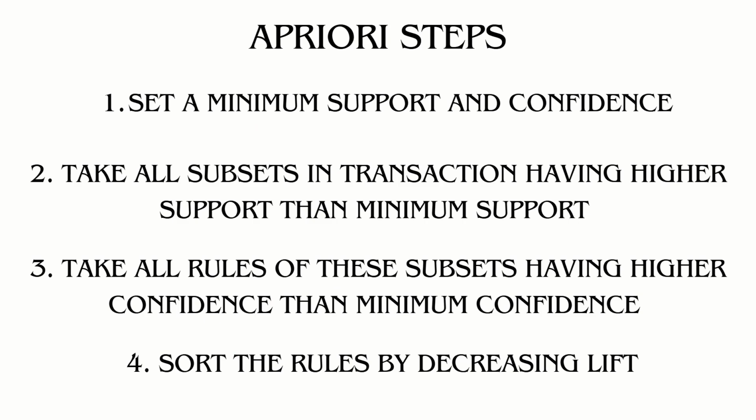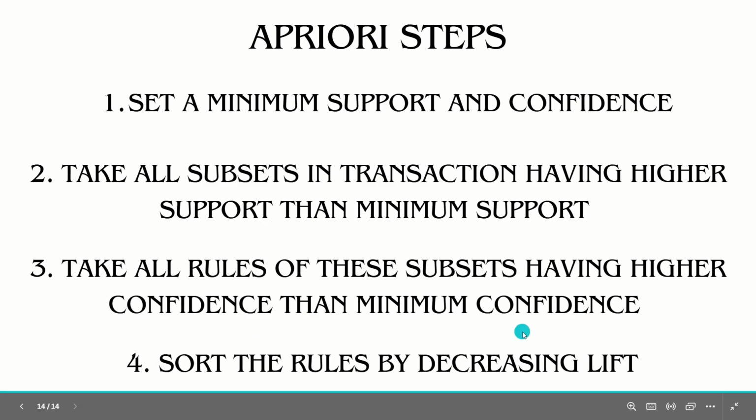So let's see the steps of the Apriori at the last. First, we need to set a minimum threshold value of support and confidence. The support is based upon your business problem or business goals. For the confidence, the default confidence, we know, is 0.8. I'll discuss that in the next video when I implement this in RStudio. The next step is to take all the subsets in transactions having higher support than the threshold value that you kept, right? Then again take all the rules of these subsets having higher confidence than the minimum confidence. At the last, we have to sort the rules by decreasing lift.